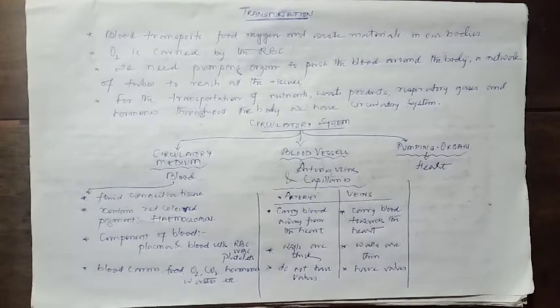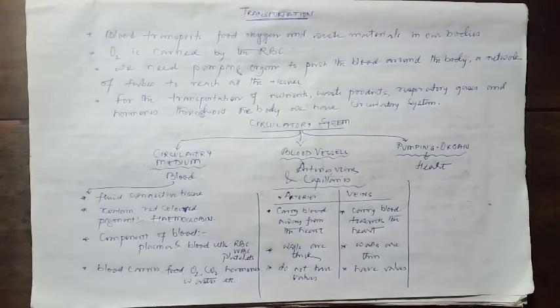Now, students, before we break down the food and obtain the energy, that food should be transported. The food should be transported to the cells so that the food is broken down and the energy is released inside the cells.